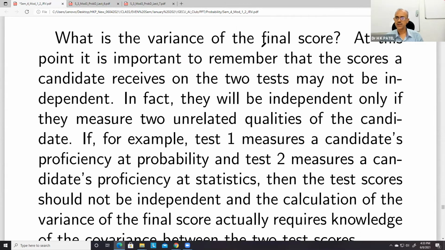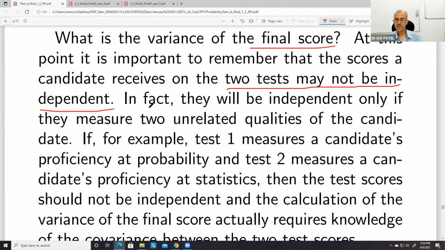Okay, then what is the variance of the final score? So I think I should read this. At this point, it is important to remember that the scores a candidate receives on the two tests may not be independent. Okay. So this is very important to check whether our random variables are dependent or independent. If they are independent, then it is easy to find the variance and other things. But if they are dependent, then it will be difficult.